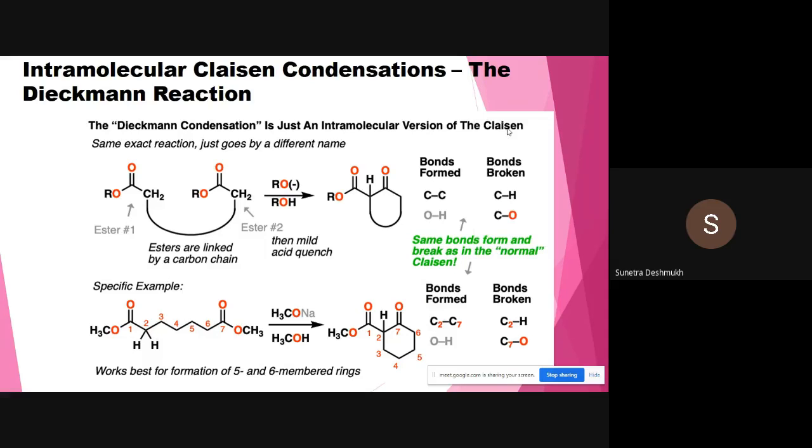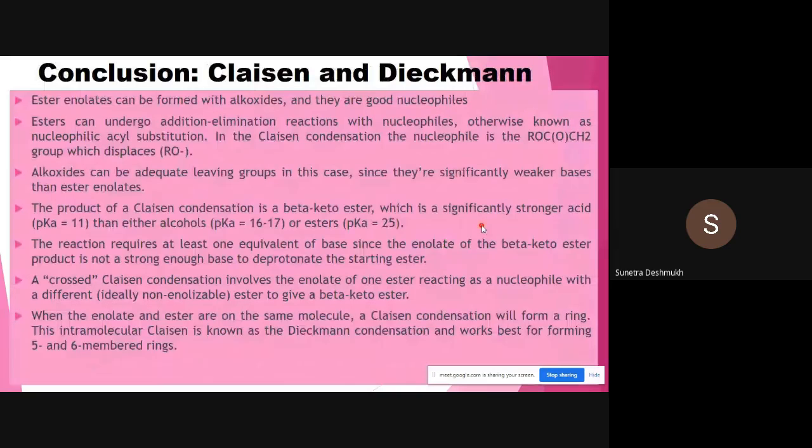Here are some conclusions regarding Dieckmann and Claisen condensation for your information. Everything I have already explained in our lecture I have summarized over here. Please go through it, and you can utilize it from your examination point of view.